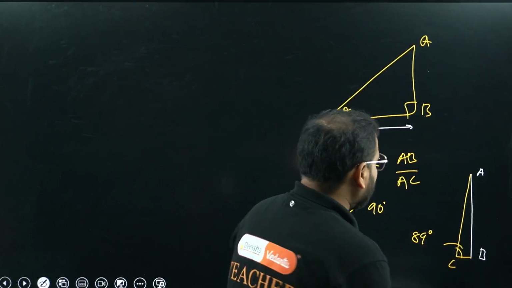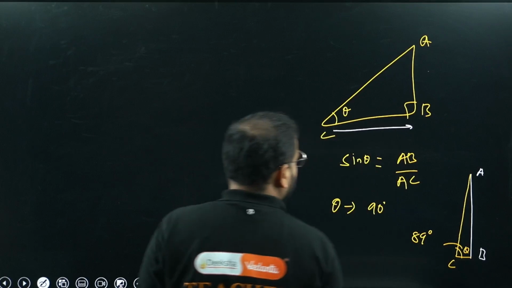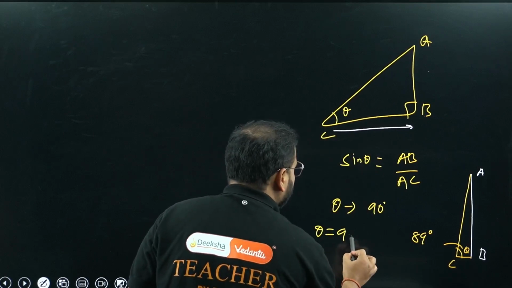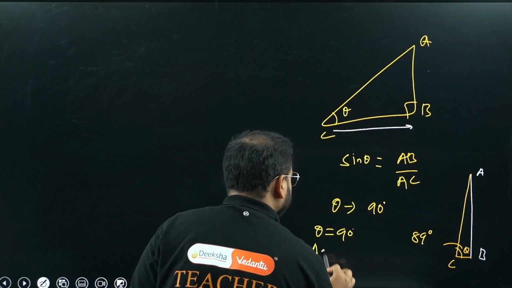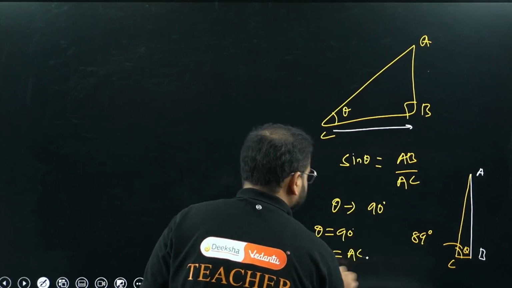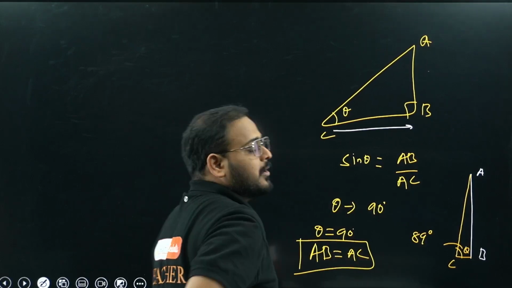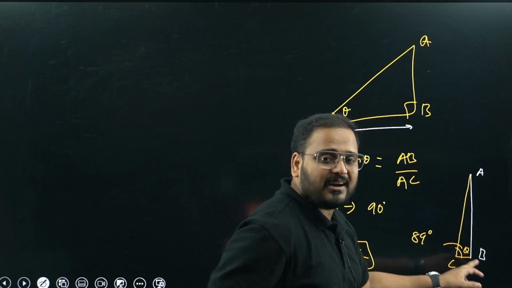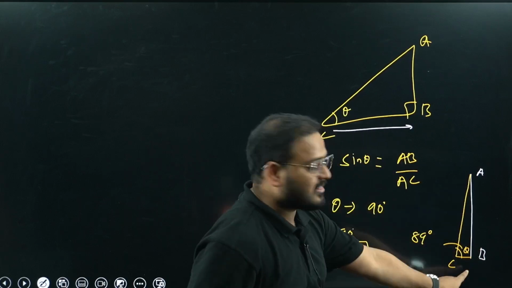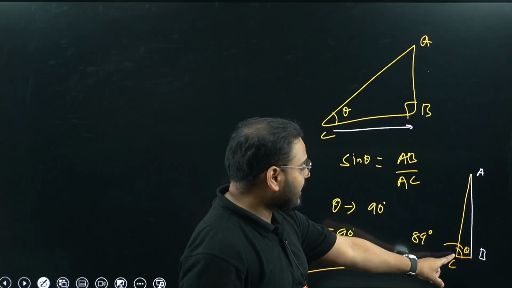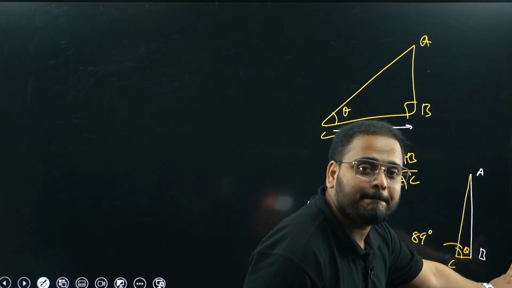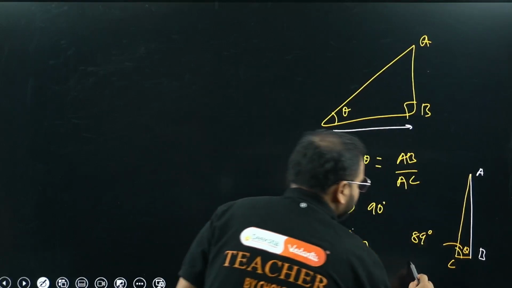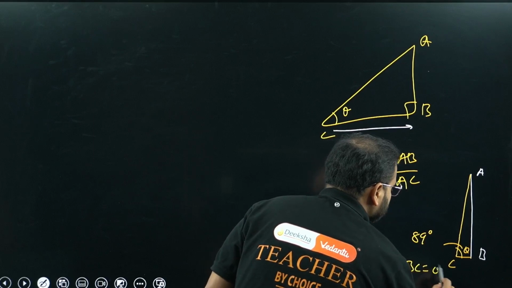But once this angle theta becomes equal to 90 degree, what will happen, bacha? What will happen? This line AB will become equal to AC, no? Please check. How come, sir? When this theta is at some angle less than 90 degree, you'll have a triangle like this. Yes or no? But if this angle becomes equal to 90 degree, what will happen? This AC will overlap with AB or not? Yes. What will happen? Please check. This BC will become equal to 0, no, sir?